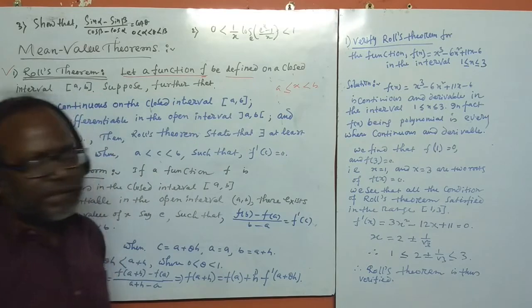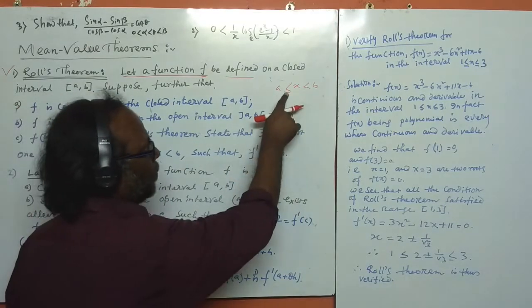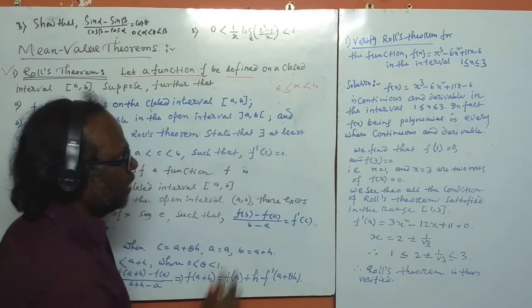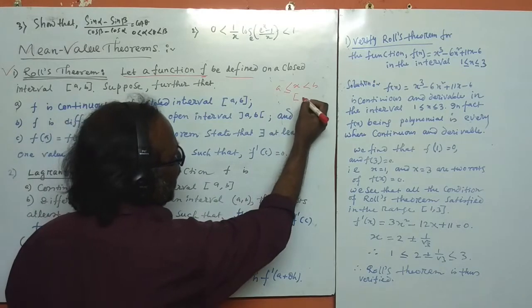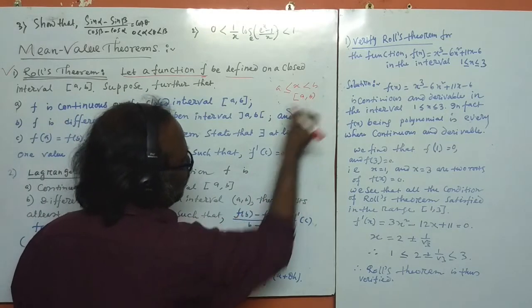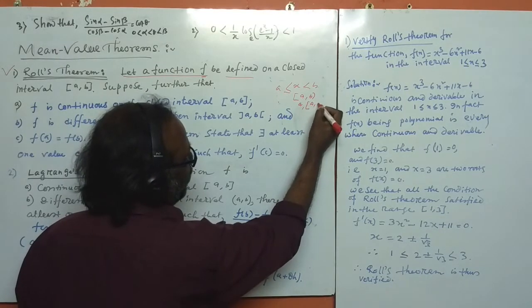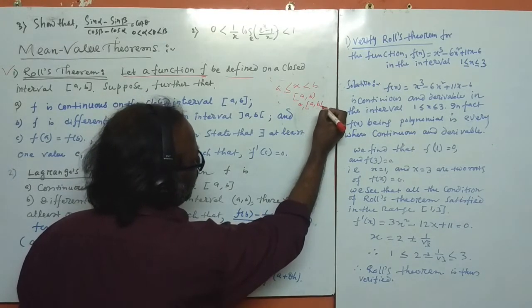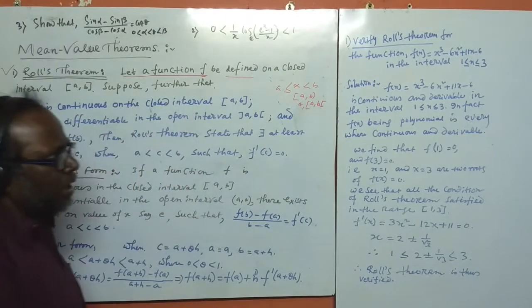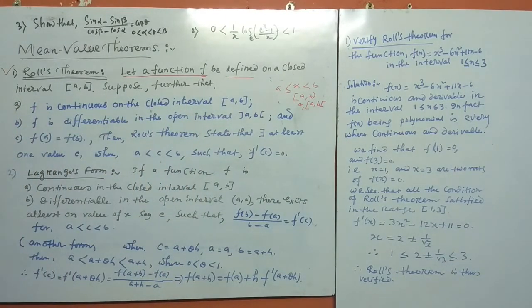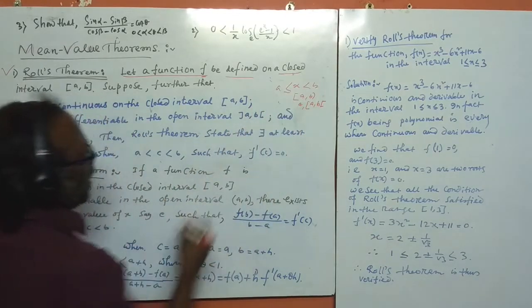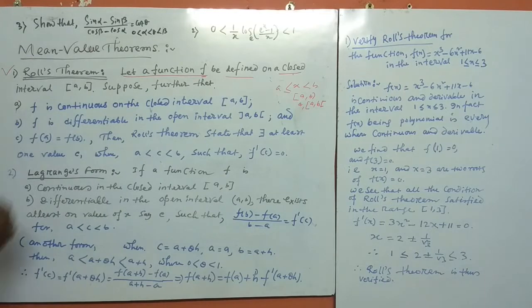If you write it like this, it is called half closed, half open. It can also be written as a comma b with this bracket, or as a comma b with the open interval. That type of interval is called half closed, half open. Here it is given that it is a closed interval, like a comma b.